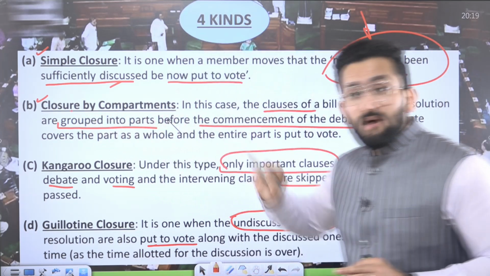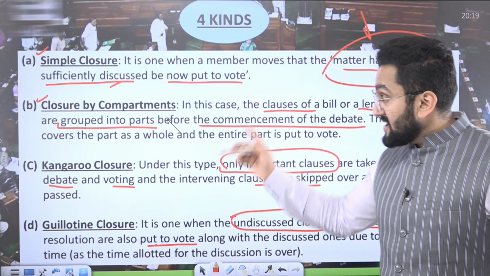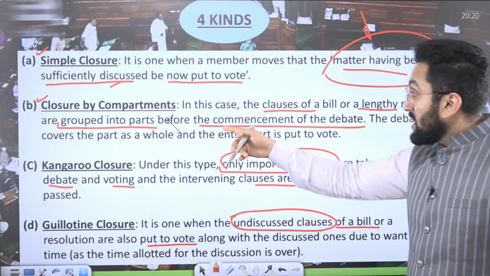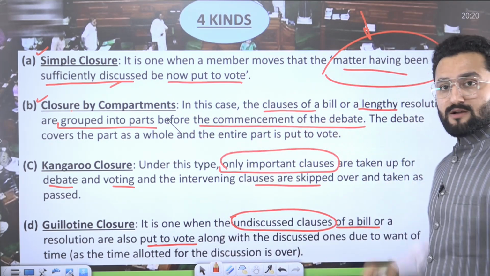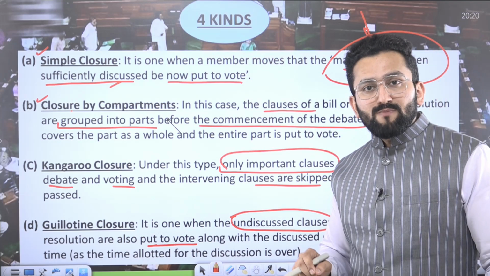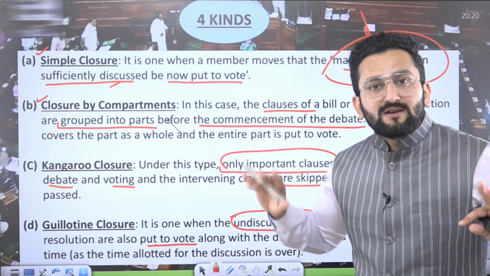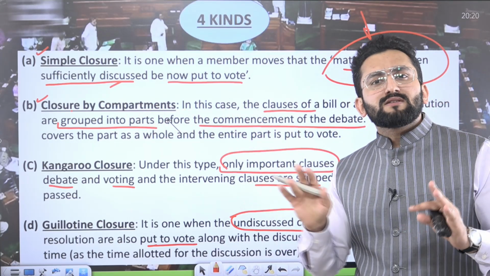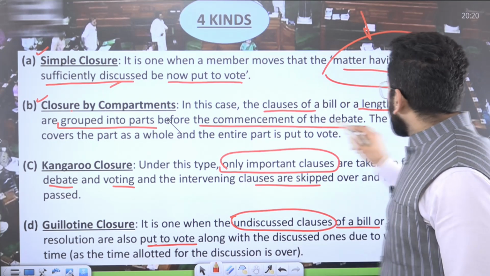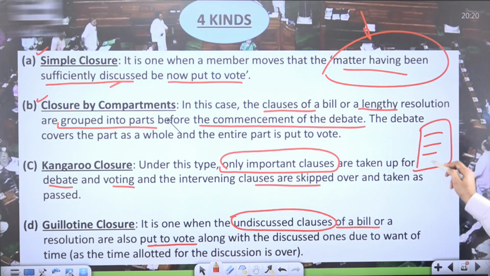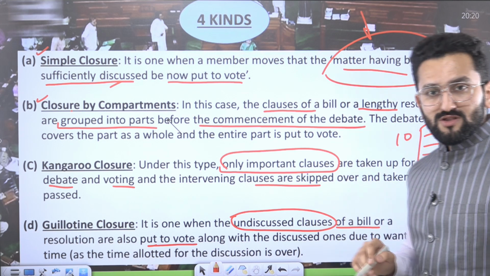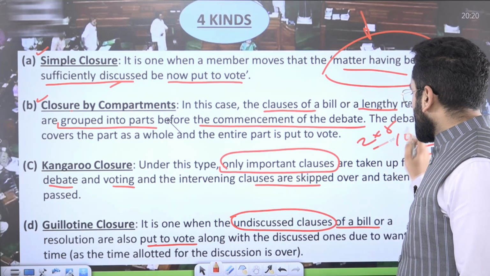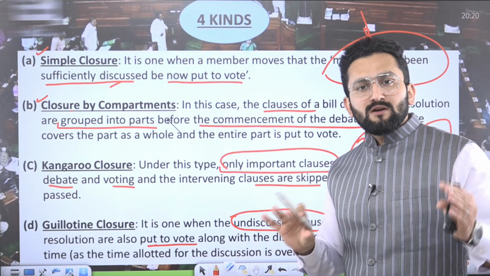Next is closure by compartment. In this case, clauses of a bill or lengthy resolutions are grouped into parts before the commencement of the debate. So in simple closure, the matter was sufficiently discussed. But in closure by compartment, you are saying before the debate starts, let's do one thing. If this particular bill has, say, 10 major portions, let's divide this bill into 5 portions, each portion having, say, two major areas.